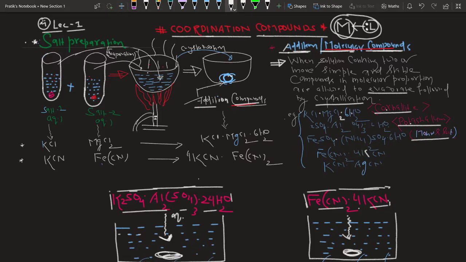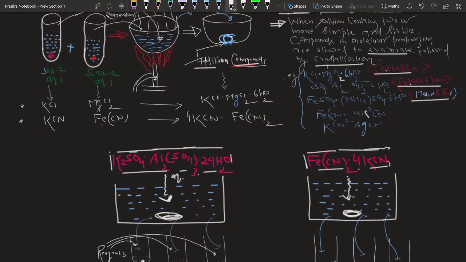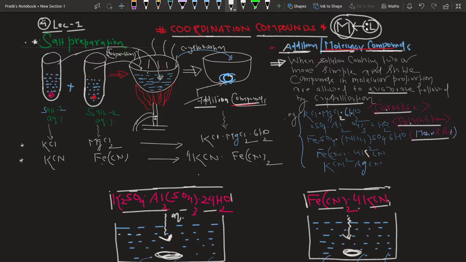Now if you want to prepare these compounds, suppose you want to prepare KCl and MgCl2, that is, carnallite. As per this preparation method, you have to prepare aqueous saturated solutions of two simple salts, since carnallite is a combination of two simple salts, one is KCl and the other is MgCl2. So you have to take two test tubes. In one test tube you will prepare a saturated solution of salt 1, and here salt 1 is KCl. In another test tube you will prepare a saturated solution of salt 2, and here salt 2 is MgCl2.